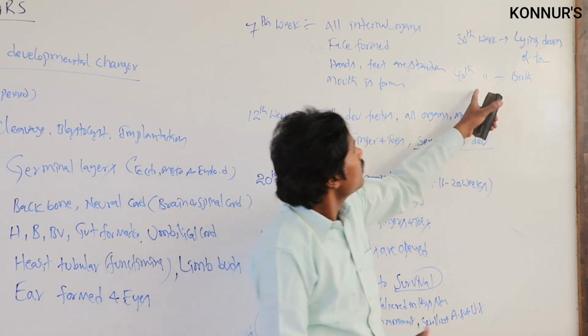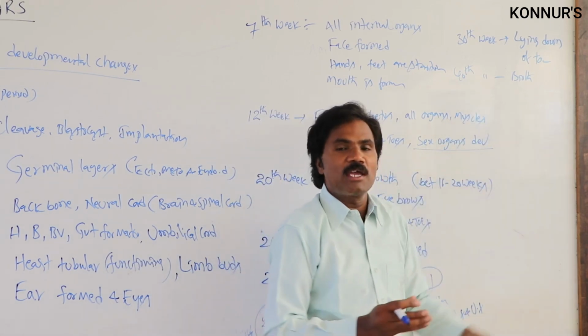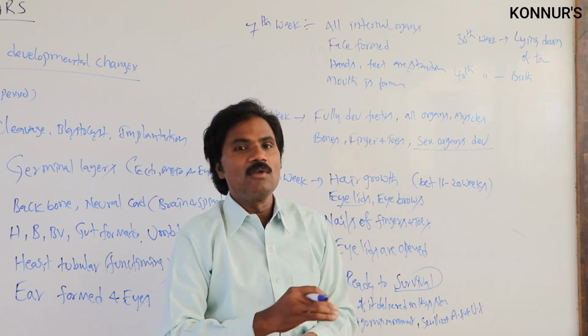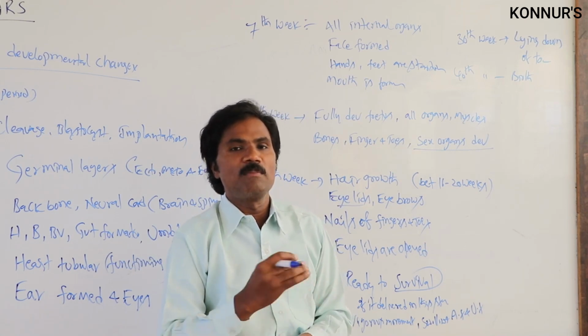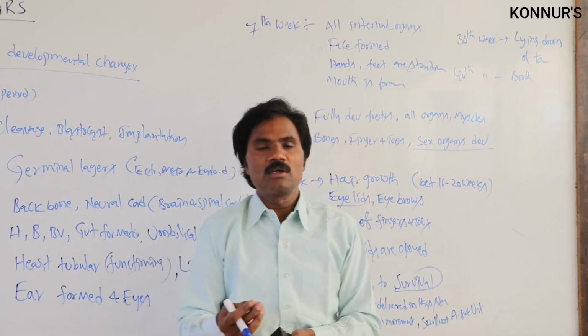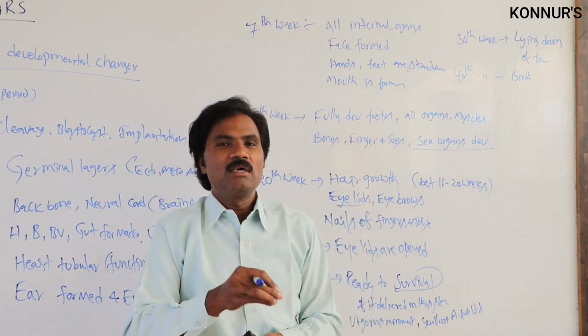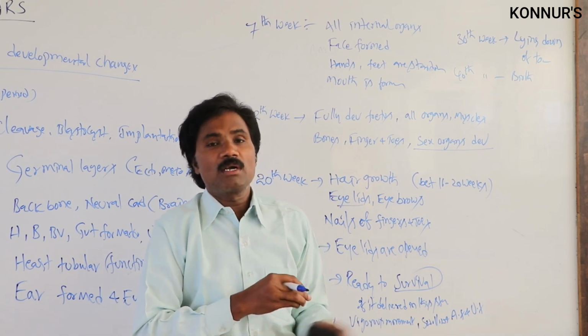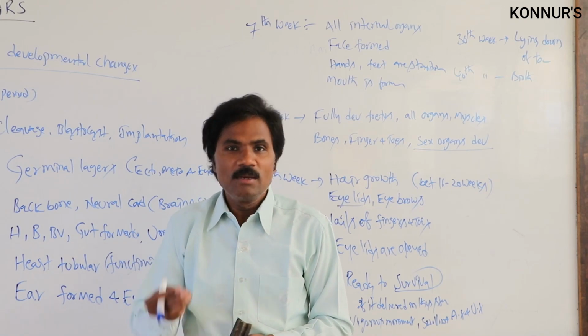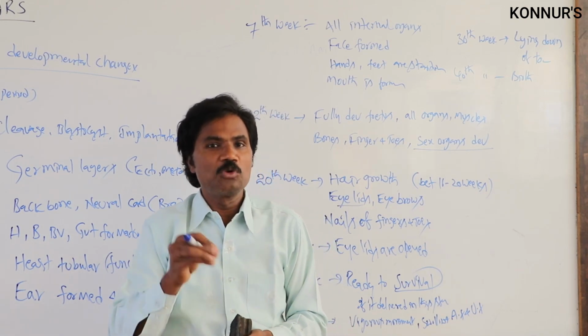Then in the 40th week, that means 9 months plus or minus 7 days, the human baby is ready to be delivered, either male or female. Males will have a little more weight. Females have less weight when compared. But all these things depend on the pregnant mother taking a balanced nutritional diet during the gestation period.